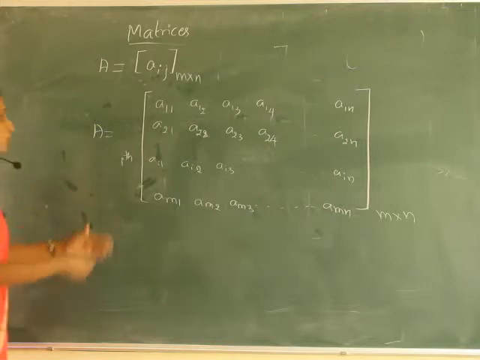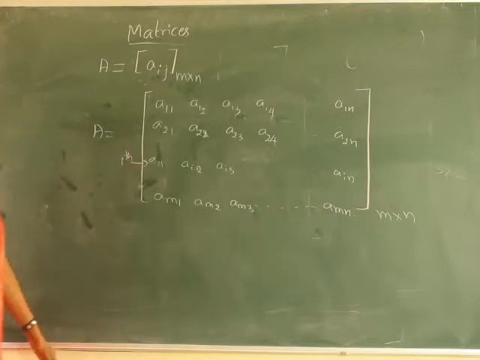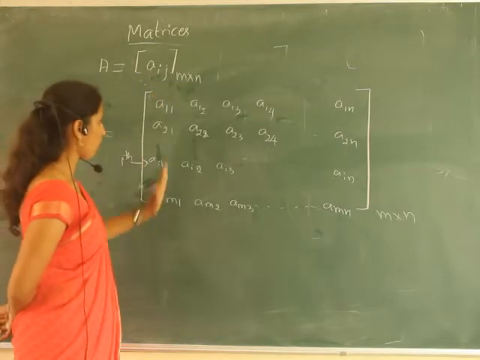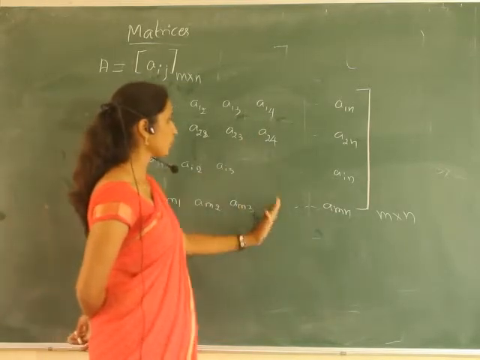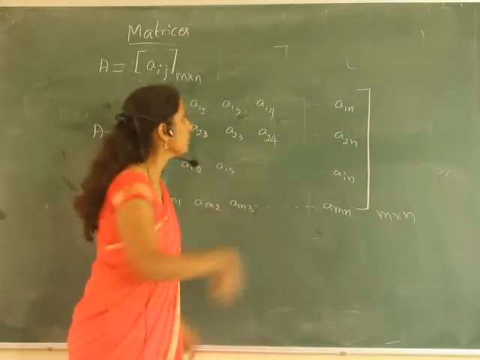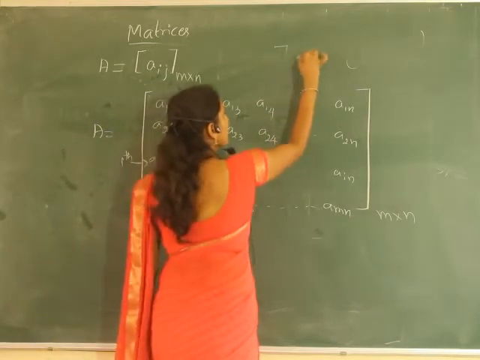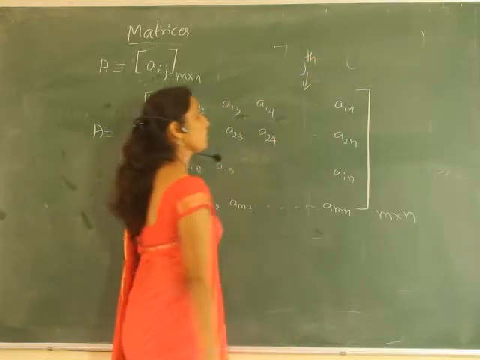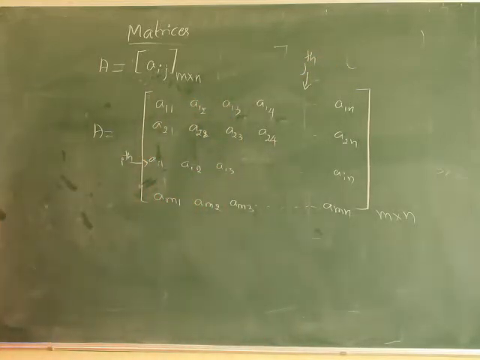So this is the ith row. Similarly, we have the first column, second column, third column, fourth column, up to the last column, that is the Nth column. In between, we may get the jth column also.